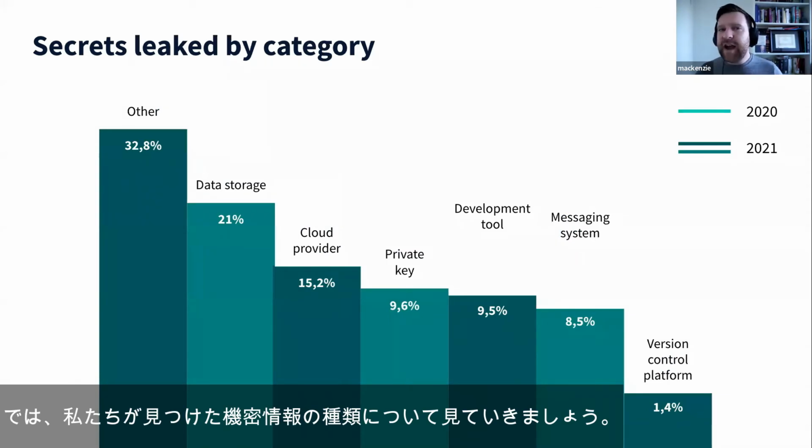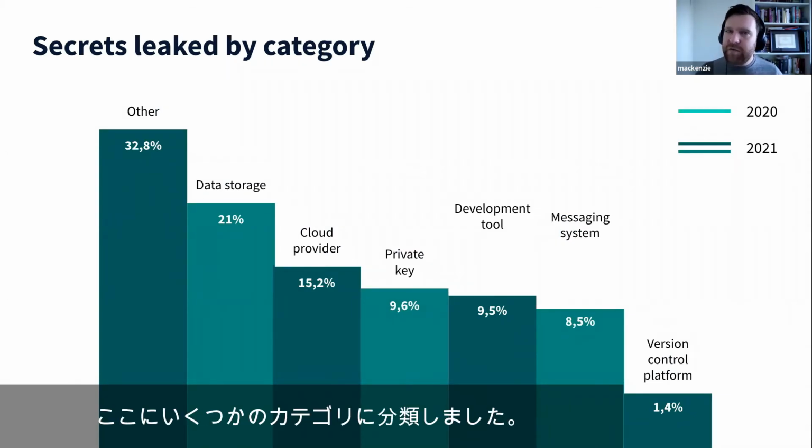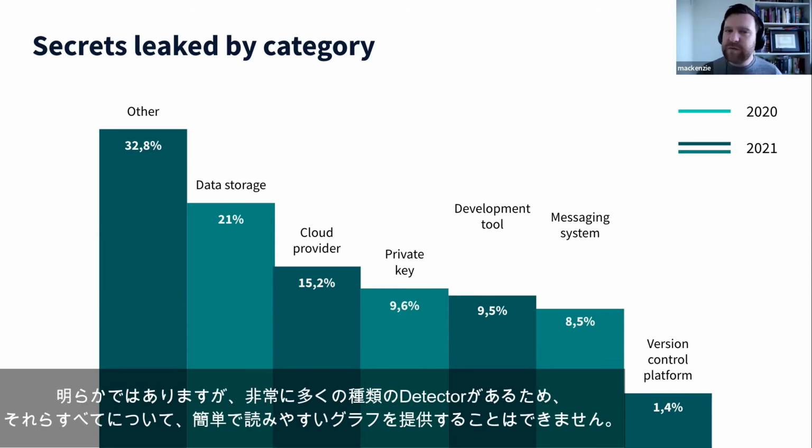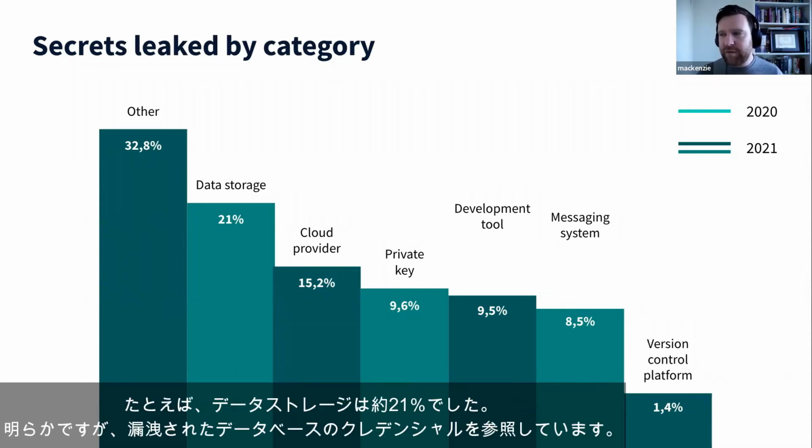So looking now at the type of secrets that we've discovered. We've broken it down into some categories. Obviously, with so many different types of detectors, we can't provide an easily readable graph on all of them. But if we break it down into some categories, for instance, data storage was about 21%.